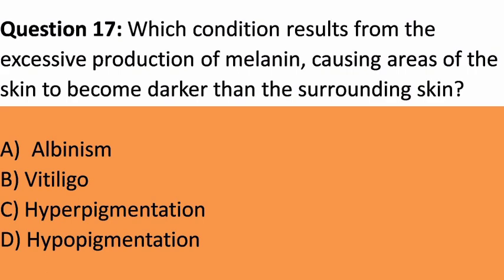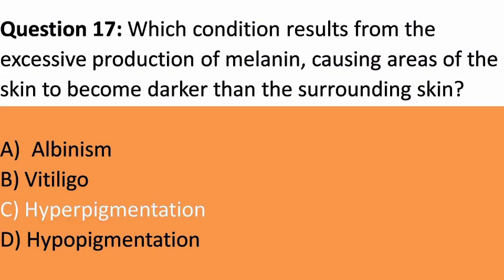Question 17. Which condition results from the excessive production of melanin, causing areas of the skin to become darker than the surrounding skin? A. Albinism. B. Vitiligo. C. Hyperpigmentation. D. Hypopigmentation. Answer.